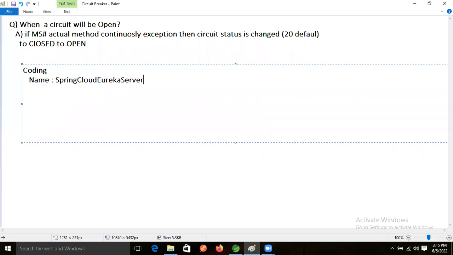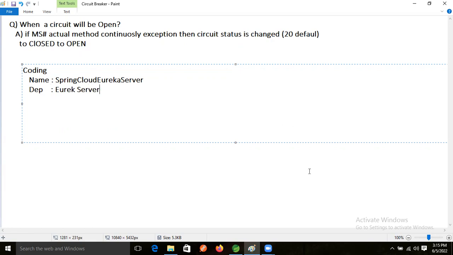What dependency do we need? Everyone knows that: Eureka server. The Eureka server dependency we need. Okay, good.